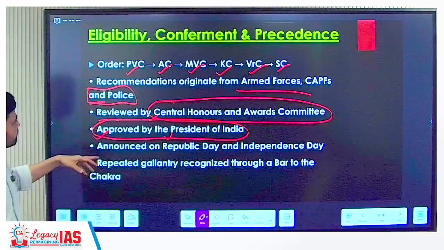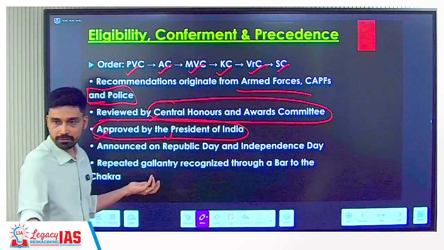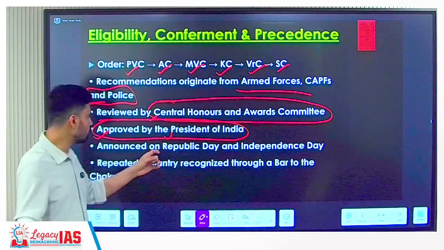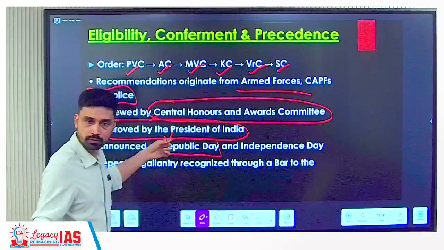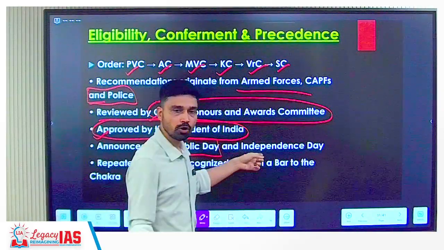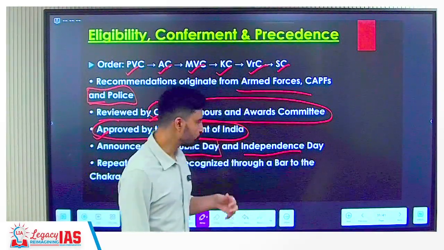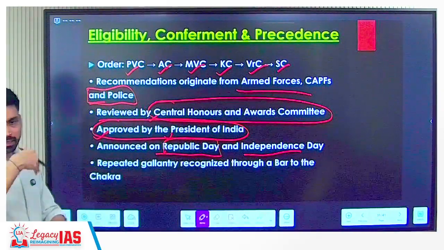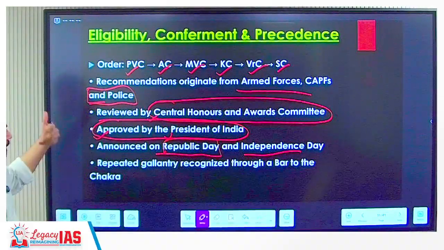And an important thing is that the investiture ceremony that we have discussed took place just recently. The announcement of the award, however, is made when? Either on Republic Day or on Independence Day, right? So the announcement is made then, and later on they carry out the investiture ceremony. It is done in many phases.